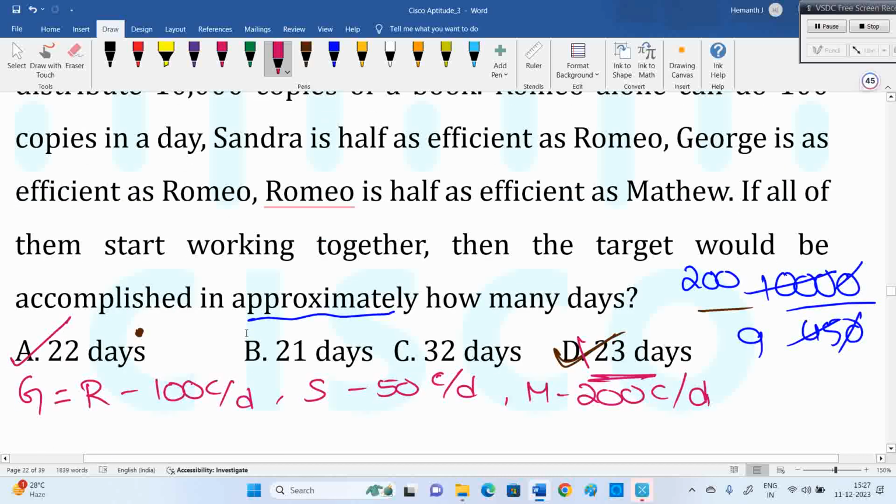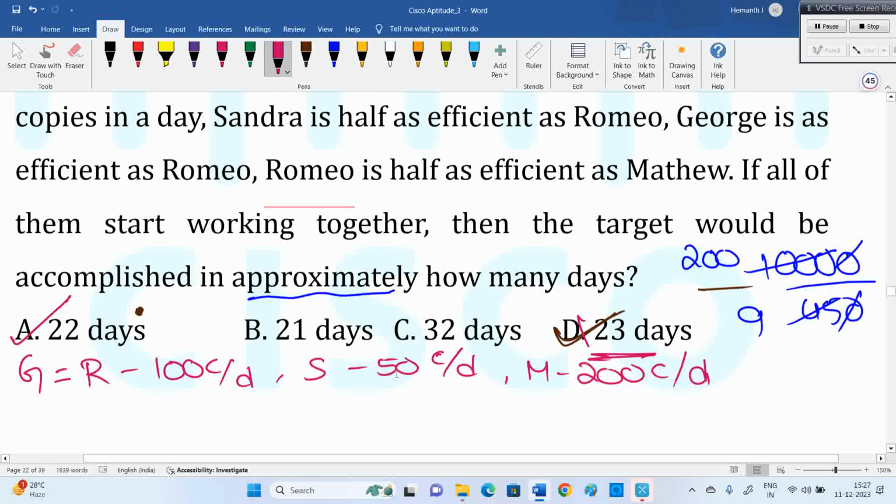Nowadays, if people go shopping, you get a round figure. If you have 9.22, they'll charge 9 rupees only. 9.51 means they'll charge 10 rupees. More than 9.5, they are approximating to 10. Less than 9.5, they are taking to 9, rounding off. So when they use the word approximately, we need to round off. If not given, 23 is the answer for sure.